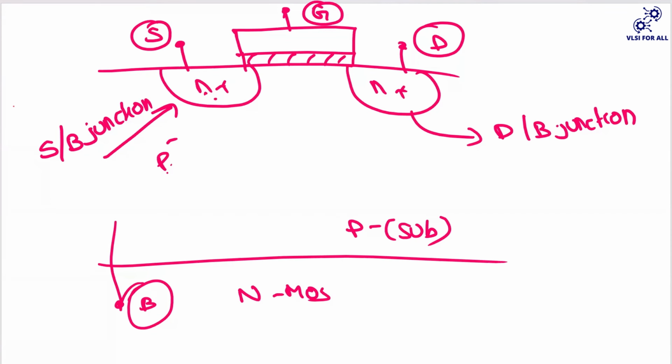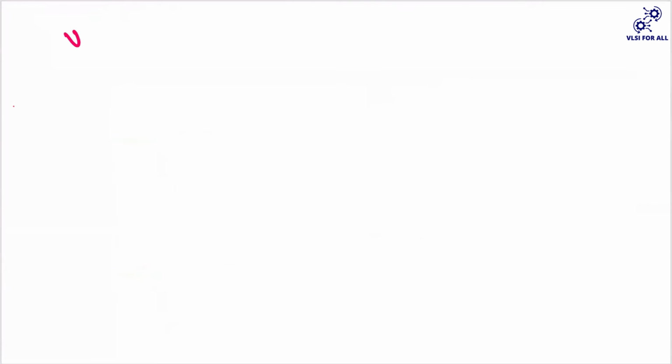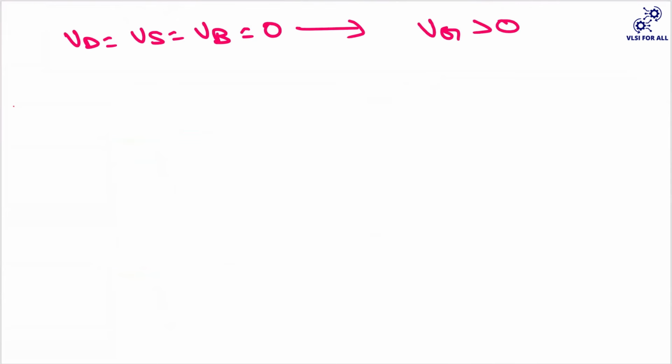So let me apply a potential on top of it, on the gate, and let us see what will happen to the channel region. Okay. So first what I'll do is I'll keep my drain, my source and my body voltage at 0, and I only apply some kind of voltage on top of the gate, something which is greater than 0. I'll apply some voltage on top of this gate and let us see what kind of regions you will get. Okay.